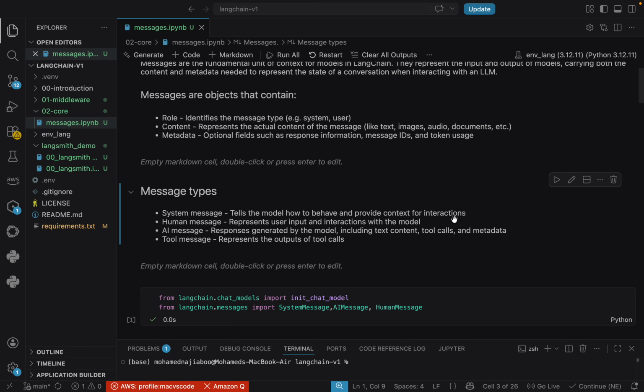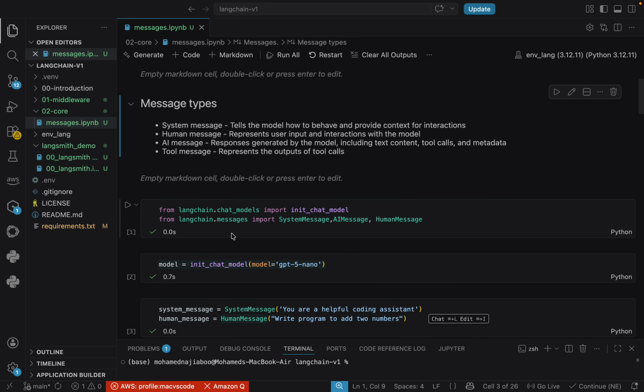Then a human message is a query from a user, and an AI message is the message that is generated by the LLM model. Then we have a tool message. We need to discuss it a little bit later, but in a common way, it represents the output of a tool call. So those are the four different types of messages.